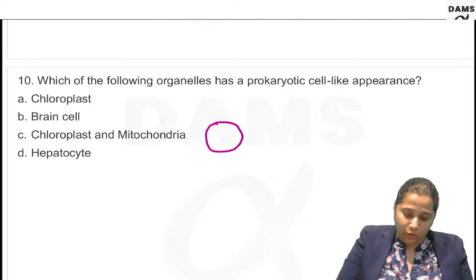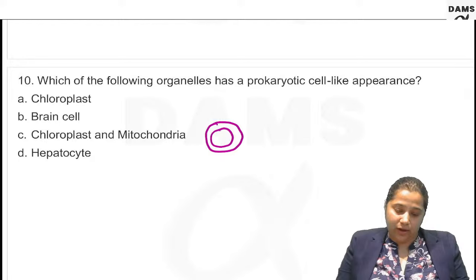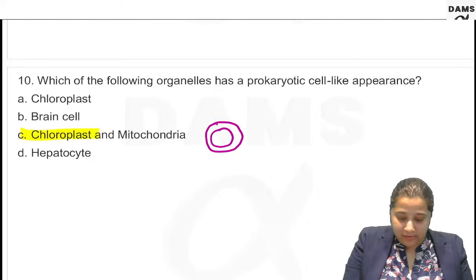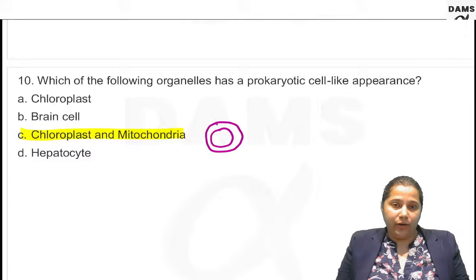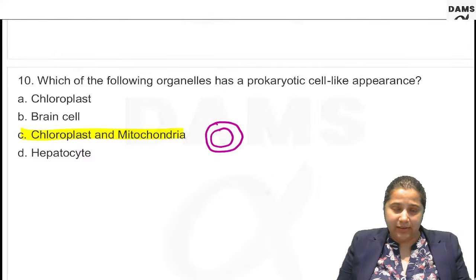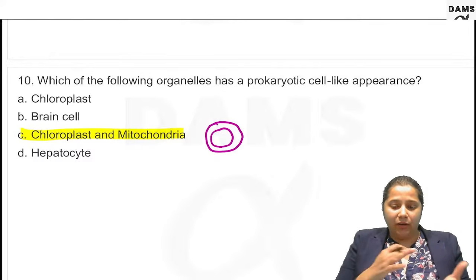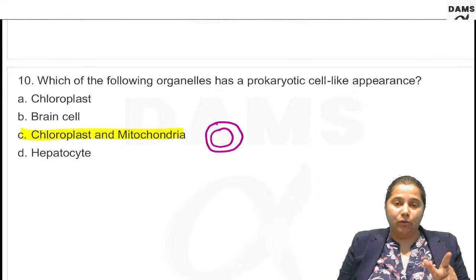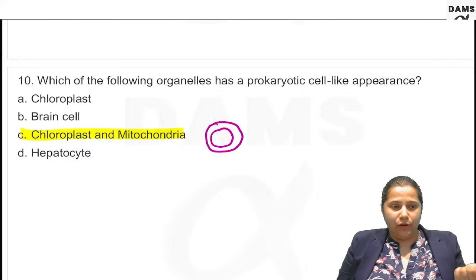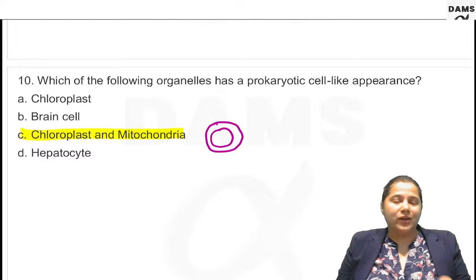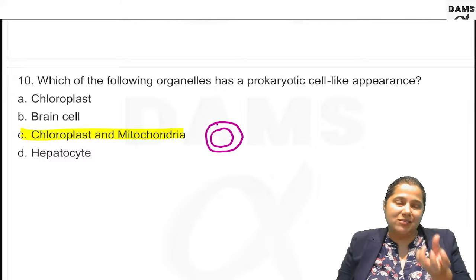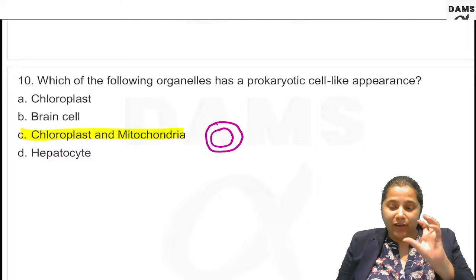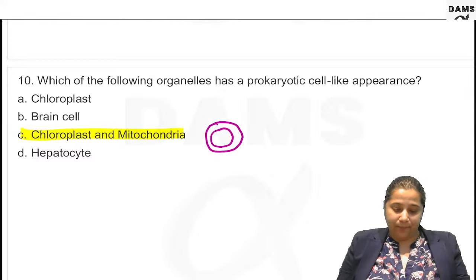So yes, the correct answer is C. The mitochondrial DNA is discussed in detail under DNA after you have covered your molecular biology. Then it will make much more sense. It is said that during evolution, mitochondria was a prokaryotic cell which got inside the eukaryotic cell, because mitochondria behaves as if it is a functional cell.